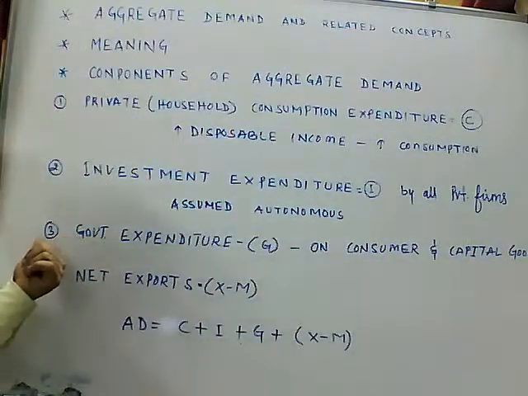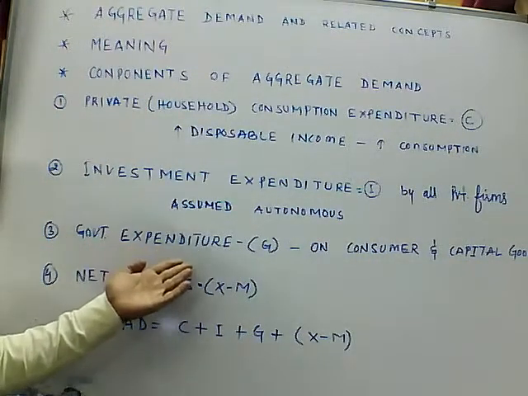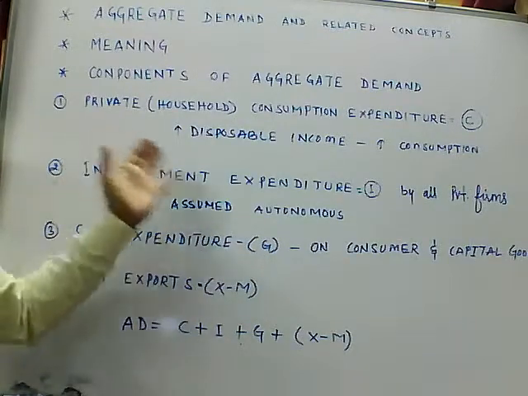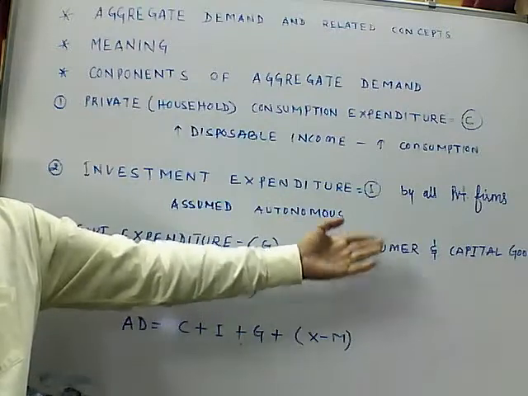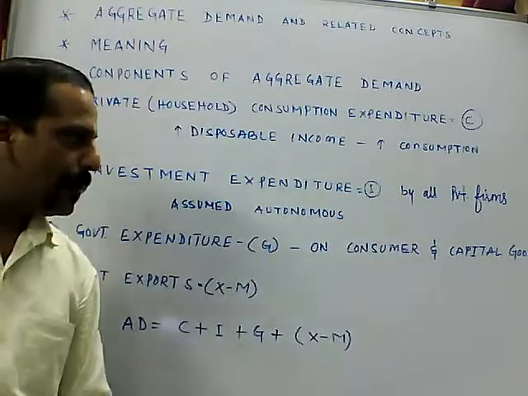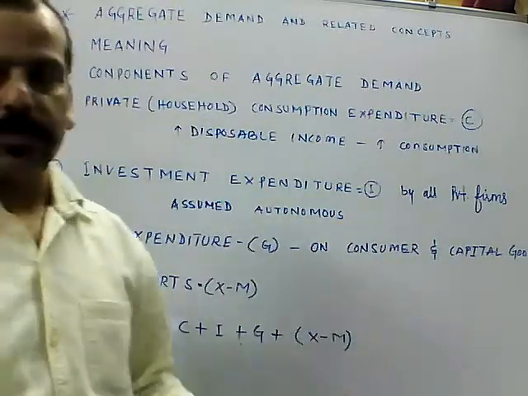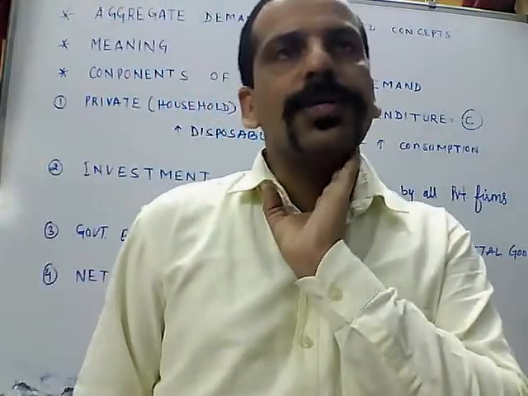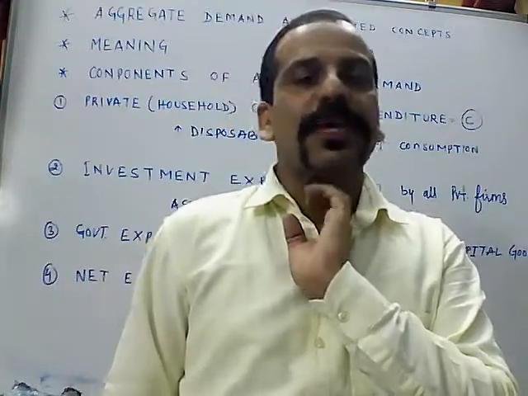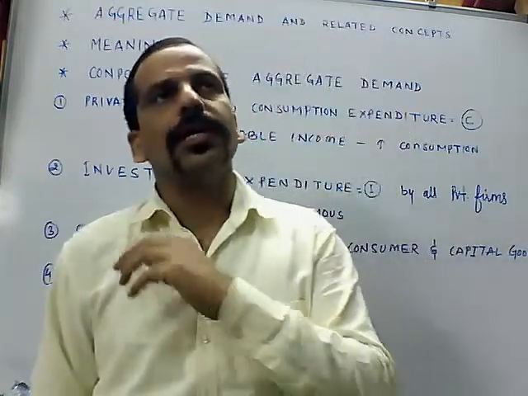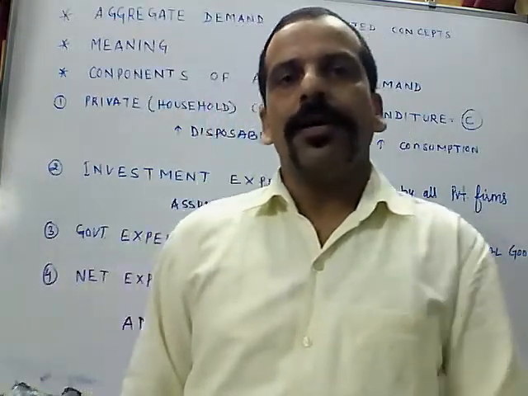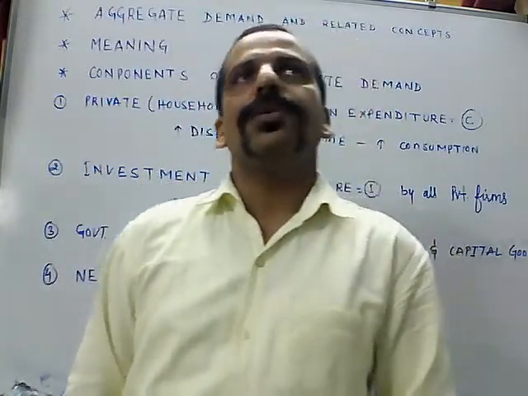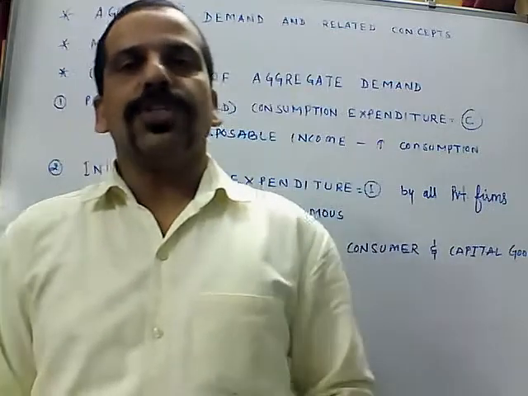So point number 3, government expenditure. G for government expenditure, for consumer and capital goods. I have given the example that the government maintains law and order, spends on health and education like the right to education, and government hospitals give free facilities to patients, along with transportation facilities.